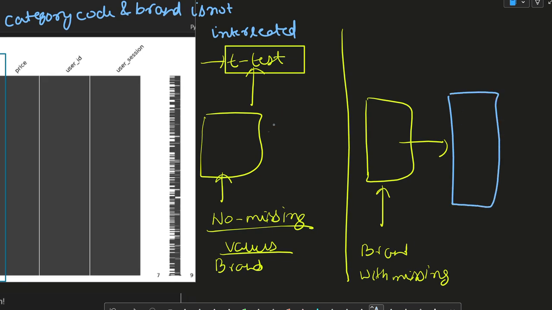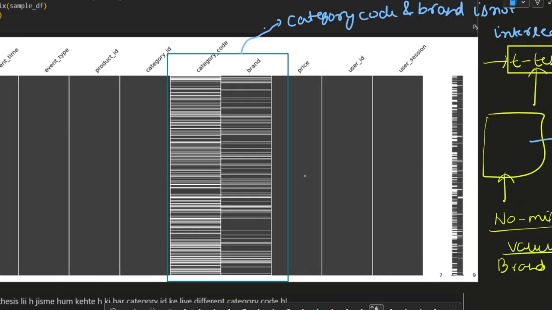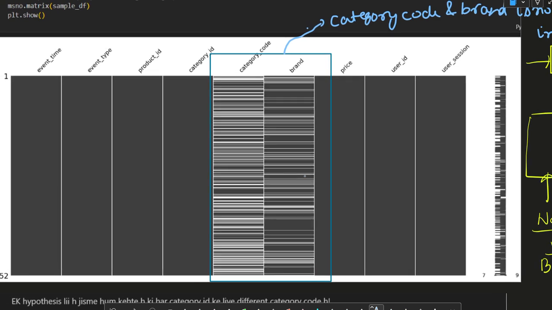Corresponding to it we have the category code. Now what we can see is, we can't conduct tests here, because the values being used here are not continuous values.